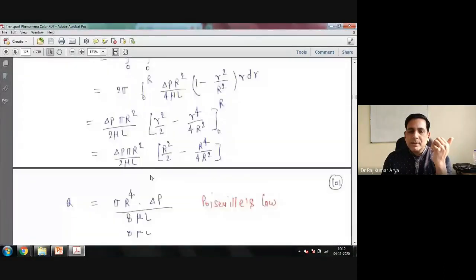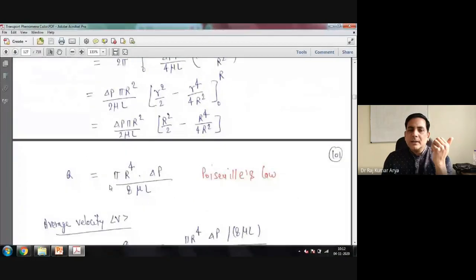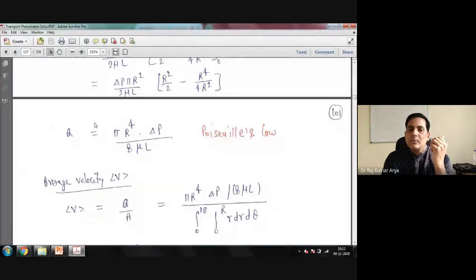Substitute that here. Finally, you get that Q is pi R to the power 4 delta P upon 8 mu L. This is the equation popularly known as the Hagen-Poiseuille equation, used to calculate the pressure drop in a straight pipeline under laminar flow.